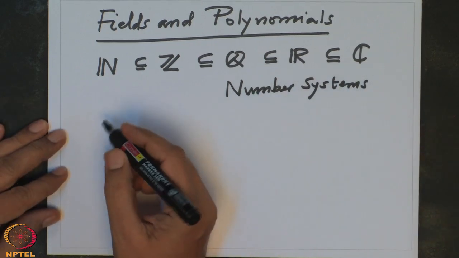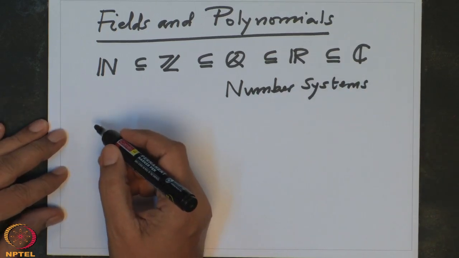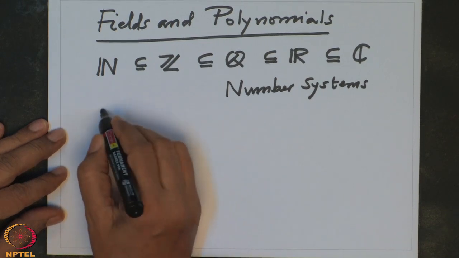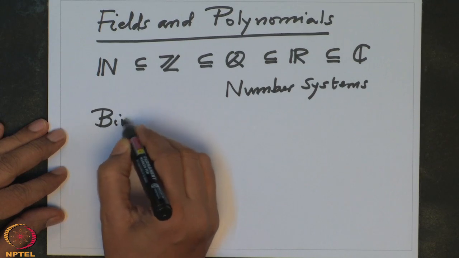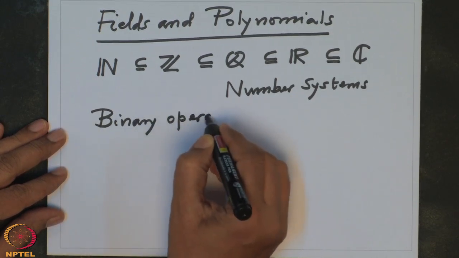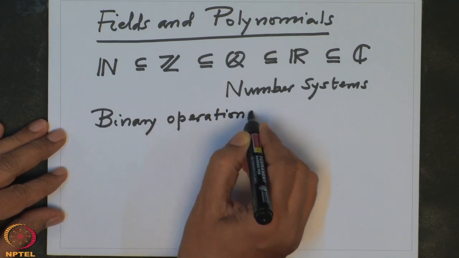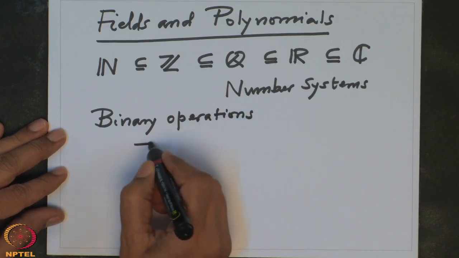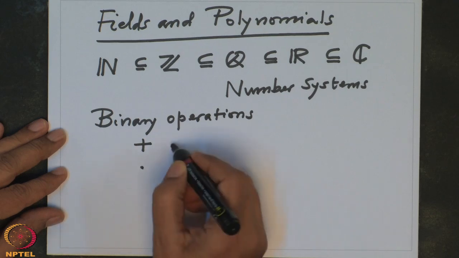So, each one of them has 2 binary operations. One is addition and the other is multiplication.